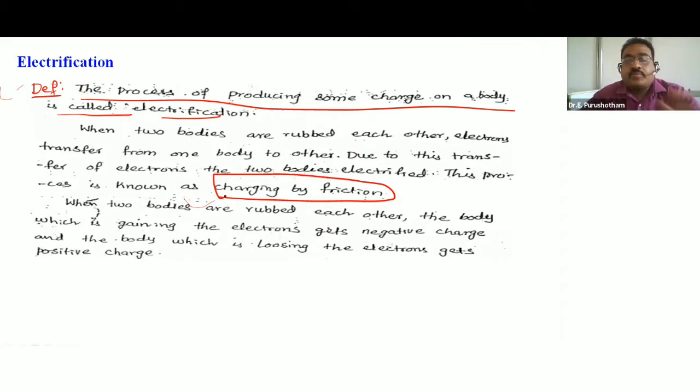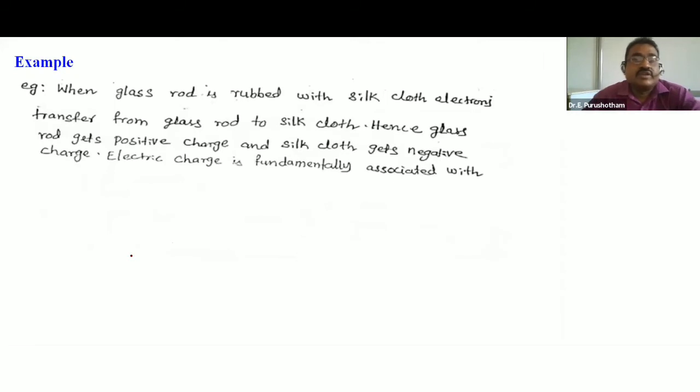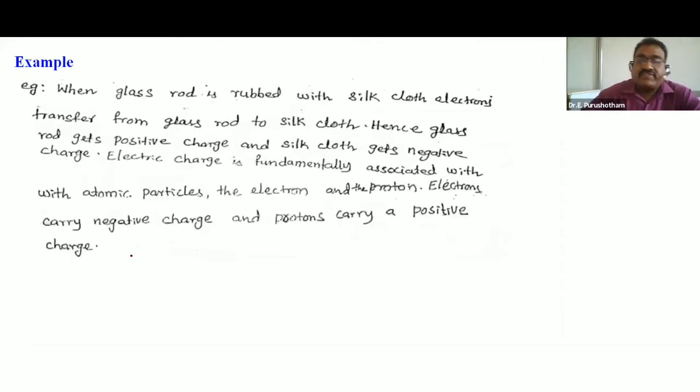When two bodies are rubbed with each other, the body which gains the electrons gets negative charge, and the body losing the electrons gets positive charge. For example, when a glass rod is rubbed with silk cloth, electrons are transferred from the glass rod to the silk cloth. Hence, the glass rod gets positive charge and the silk cloth gets negative charge.